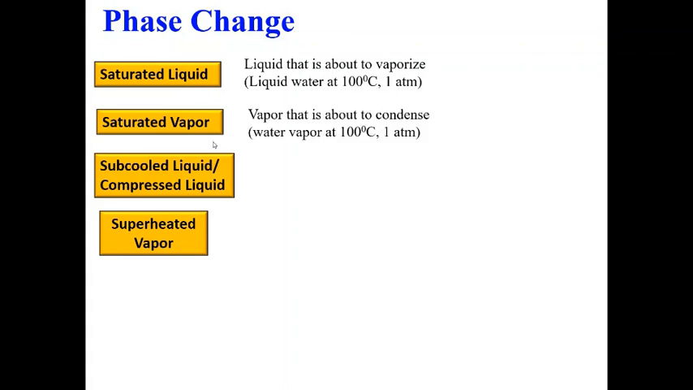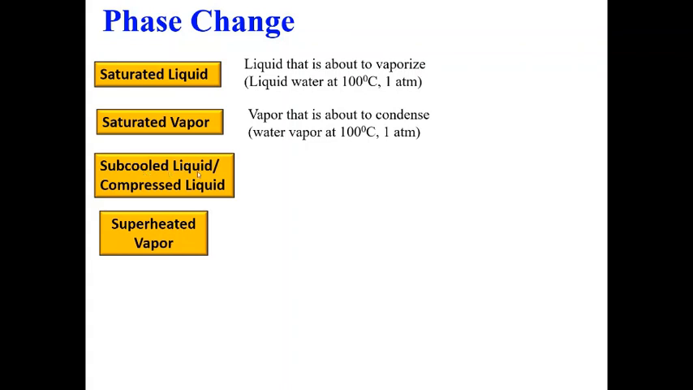When we talk about phase changes, there are various terms that we need to define. Saturated liquid is a liquid which is about to vaporize. For example, liquid water at 100 degrees Celsius and 1 atmosphere is saturated liquid. Any additional heat you provide to this liquid will convert it to vapor. Similarly, saturated vapor is vapor which is about to condense, or which has just vaporized. If you form water vapor at 100 degrees Celsius and 1 atmosphere, that is a saturated vapor, which is very close to getting condensed, or has just boiled.